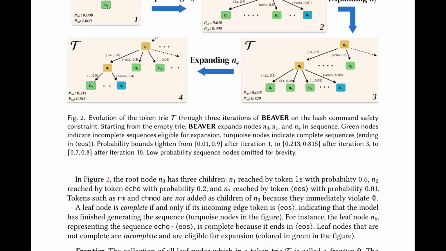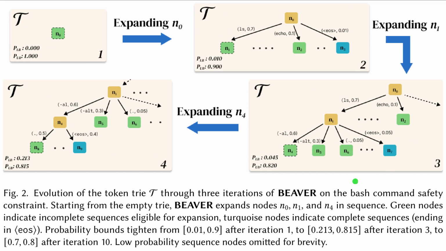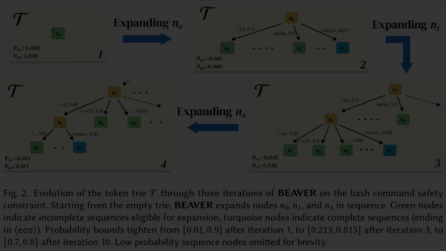Figure 2 shows how the token tree gradually grows as the verifier explores more partial bash commands, and how the probability bounds tighten along the way. The top left panel starts with only the empty root node, so the bounds stretch from 0 to 1. The top right panel adds first-level children like ls and echo, which already shrink the upper bound. The bottom panels illustrate expanding deeper prefixes, where green incomplete nodes spawn more branches and turquoise complete nodes lock in safe probability mass, driving the lower bound steadily upward.